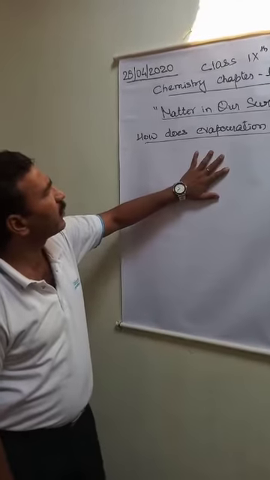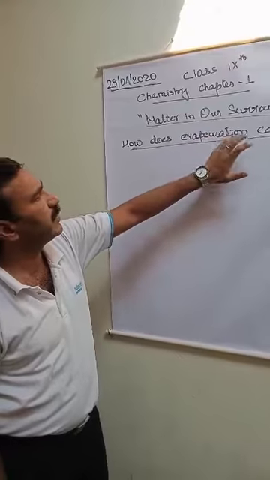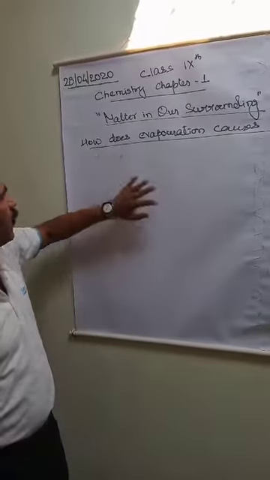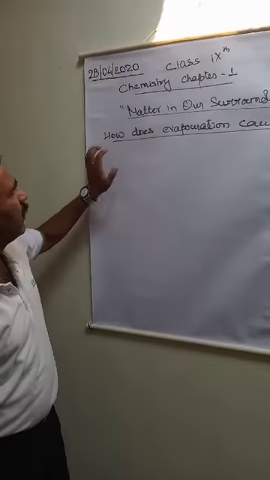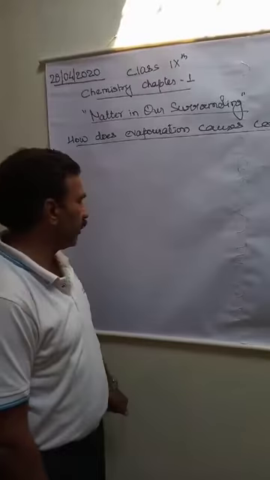We are running with our first chapter in chemistry, and the name of the chapter is Matter in Our Surrounding. We have discussed a few topics, and the topic which is left among them is how does evaporation cause cooling.